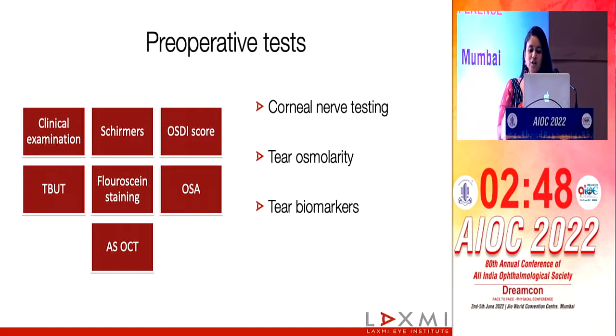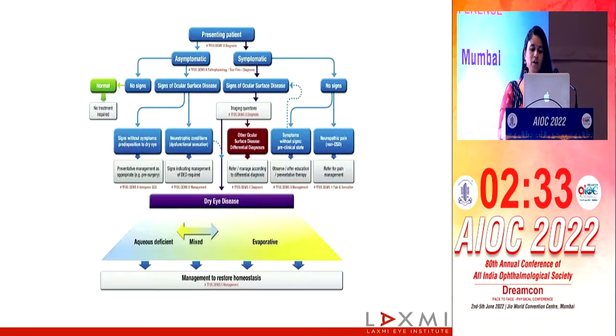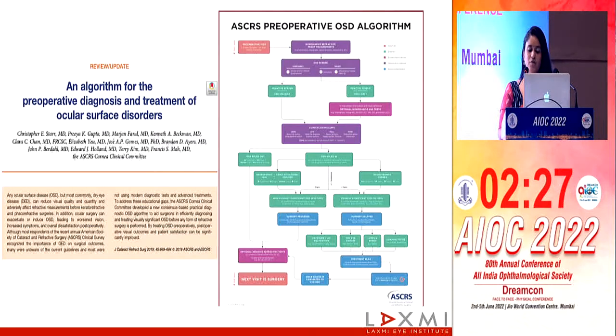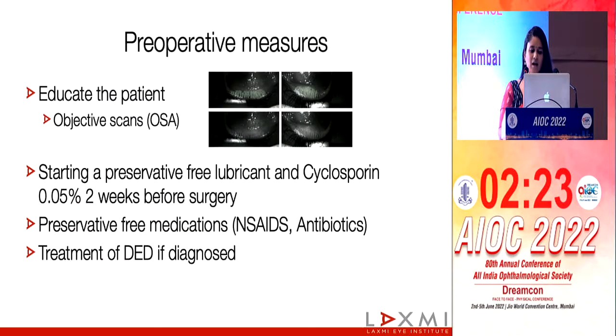A good history, simply asking for medications that can reduce the tear secretions or increase the dry eye, like the antidepressants, anticholinergics, or even a history of smoking, should be done. And of course, a good standard clinical examination can reveal a lot. There are several algorithms available today to avoid missing the diagnosis. This one is from the Tear Film and Ocular Surface Society, or you can use the one given by ASCRS in this article.